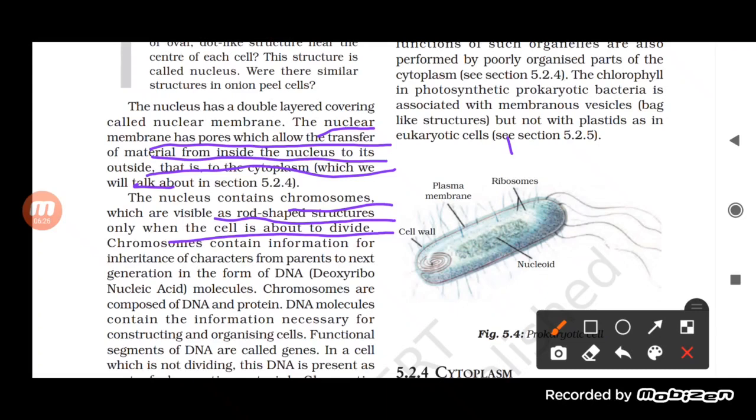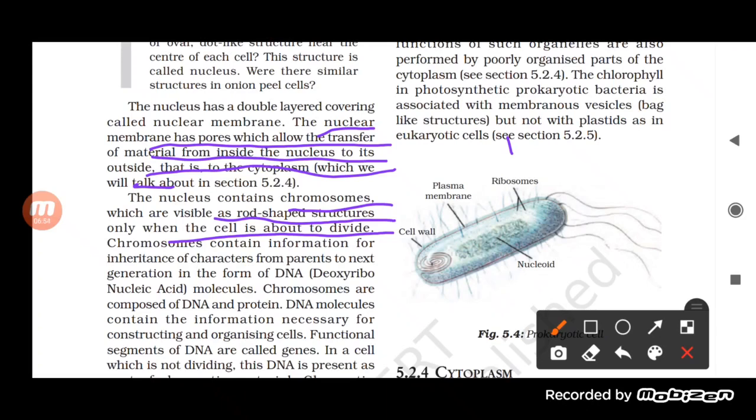The DNA molecule contains the information necessary for constructing and organizing the cell. Basically, the chromosome consists of DNA, and it carries the information from parents to offspring, and that is why it is important.